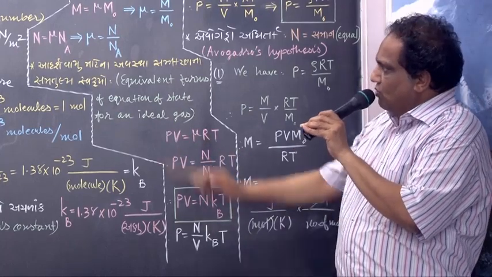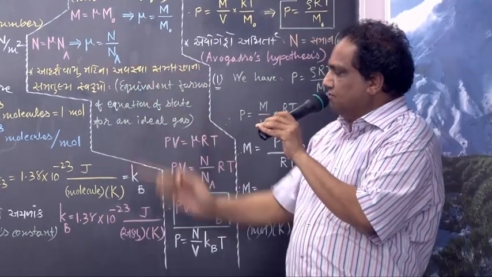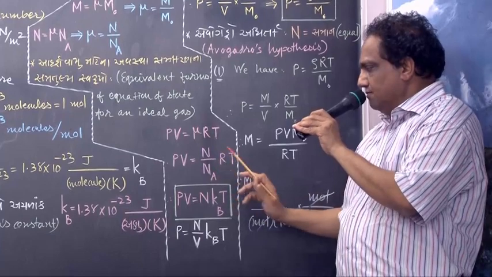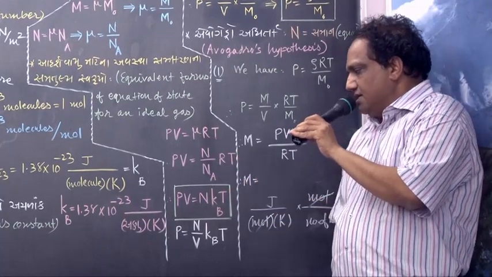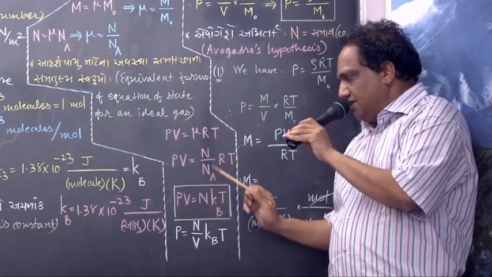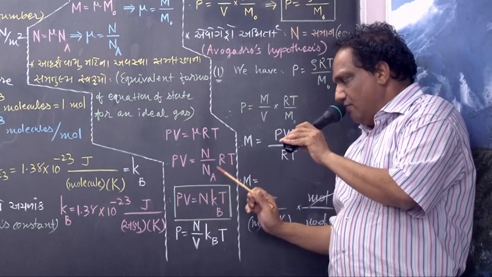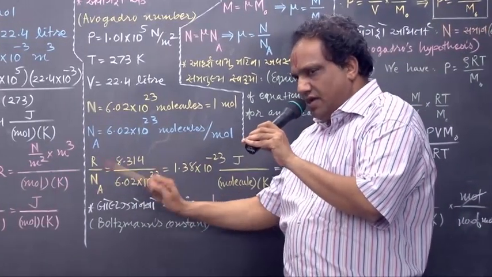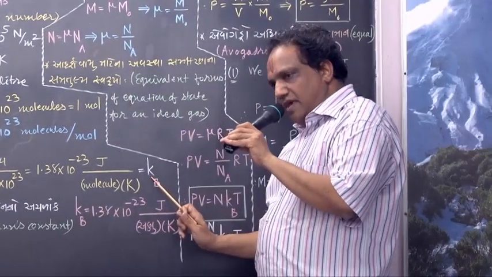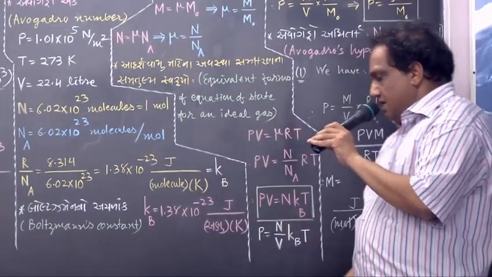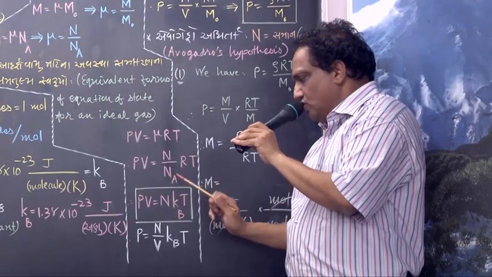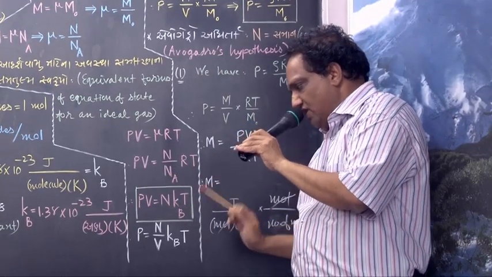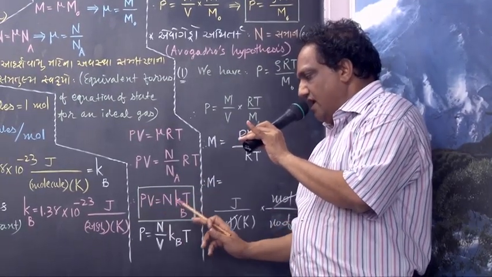What about mu? Mu equals to N upon Na. R into T as it is. Now come on, P into V as it is, N as it is. Find out R upon Na. R upon Na can be replaced by Kb, Boltzmann constant. R upon Na is nothing but Boltzmann's constant. Kb into T. P into V equals to N kBT.